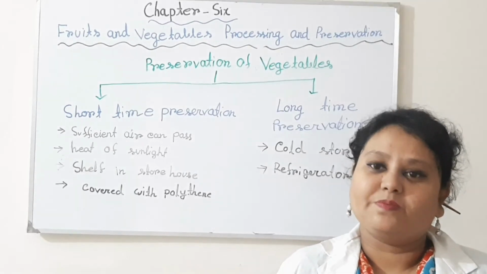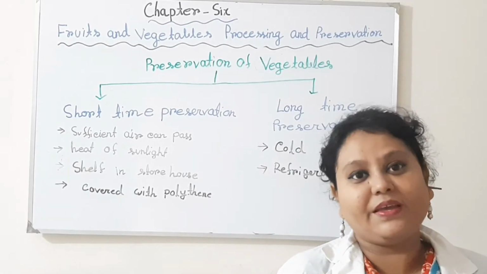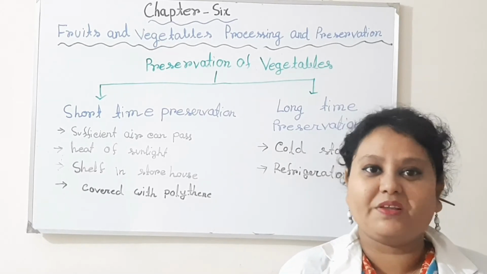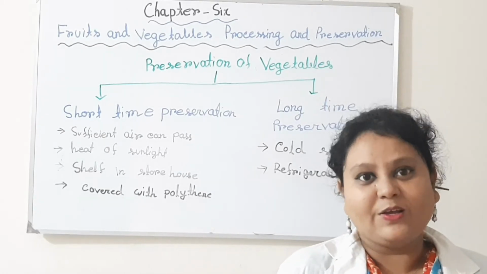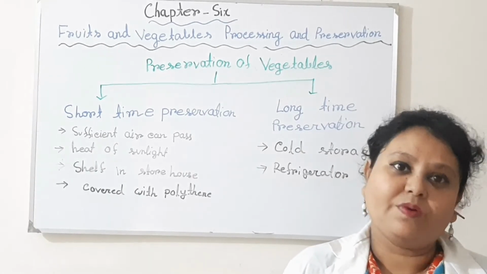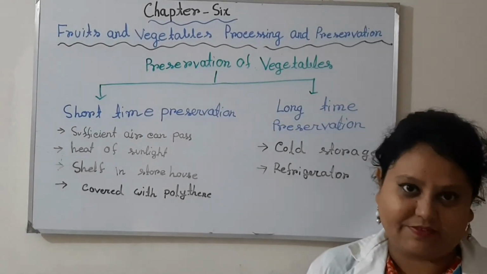That's why the vegetables can be stored for a long time. And for keeping the relative humidity high, the vegetables are kept moistened. So that is the way of keeping vegetables for long time preservation.